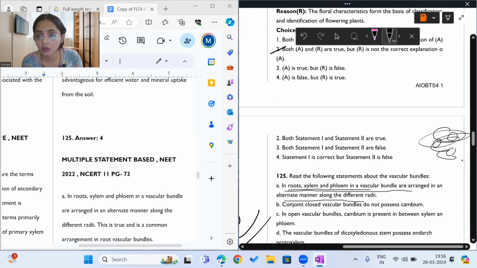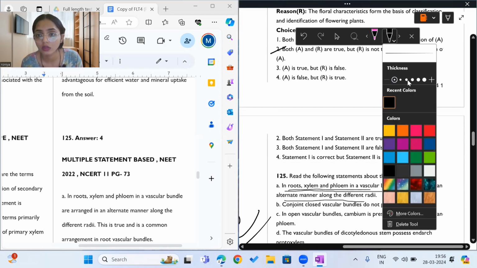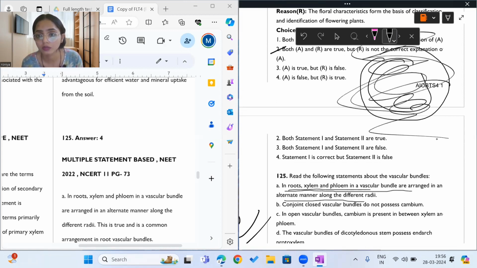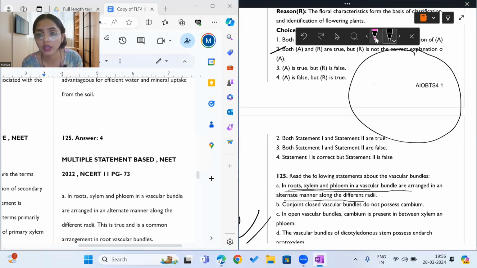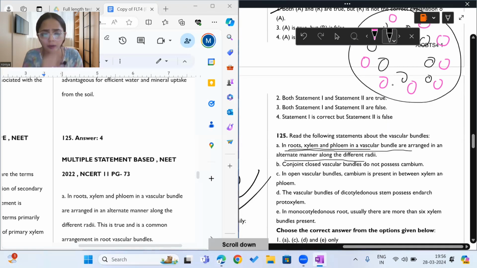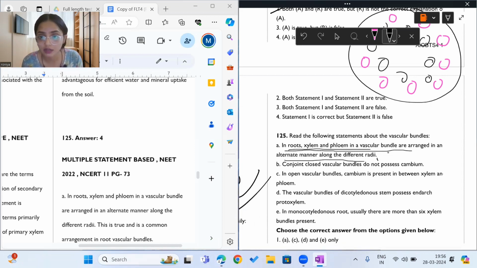Let us suppose this is the root. This is the cross section of root. This pink color is xylem. This is phloem. So it says that xylem and phloem are arranged alternately along different radii. Yes, this is a correct statement.